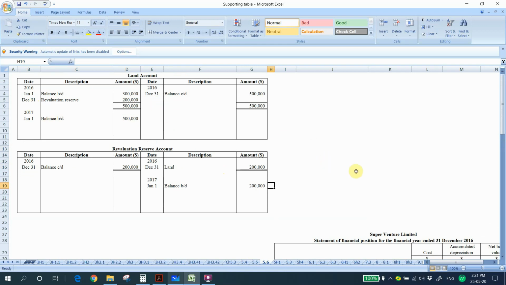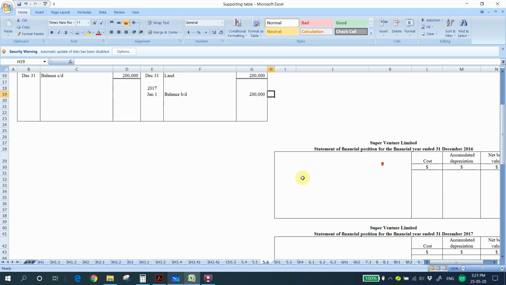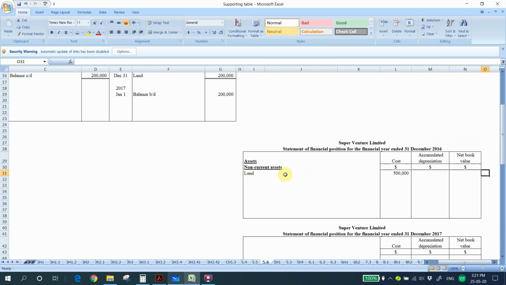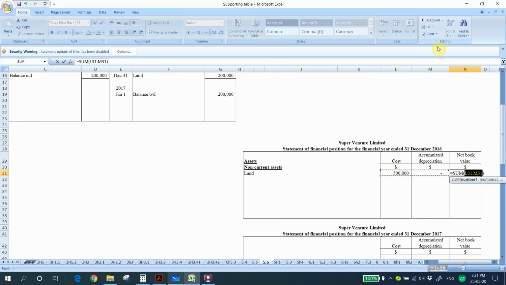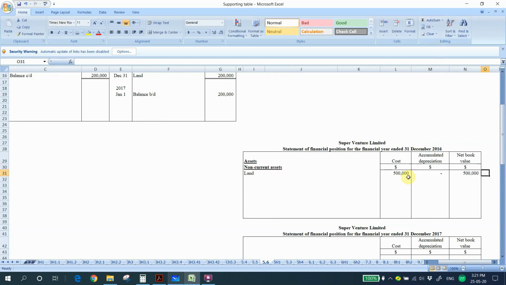Let's compute the 2016 statement. The header is assets, non-current assets. We write land. The land value has changed to 500,000 and there is no depreciation for land. Why no depreciation for land? Because land has an infinite useful life.